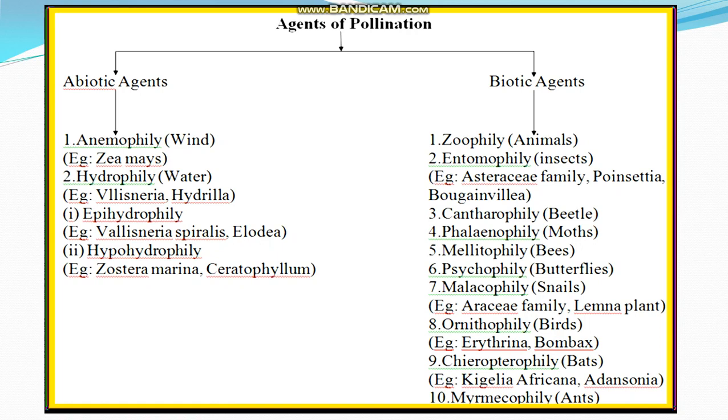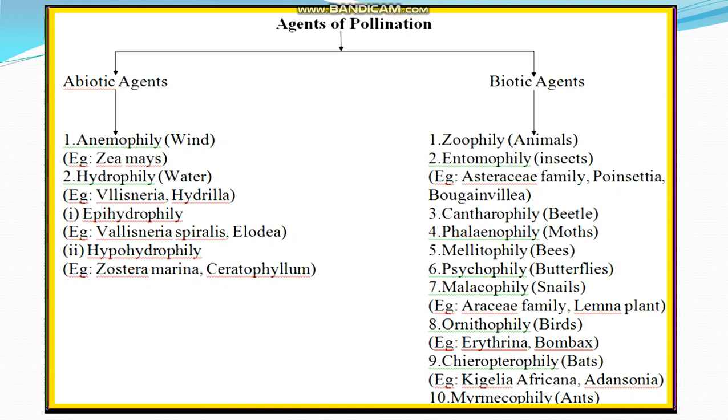Next, chiropterophily. Pollination carried out by bat is called chiropterophily. Plants like Kigelia africana and Adansonia digitata, etc. And next, malacophily. Pollination by slug and snail is called malacophily. Example Araceae, snail, and Lemna, water snail.